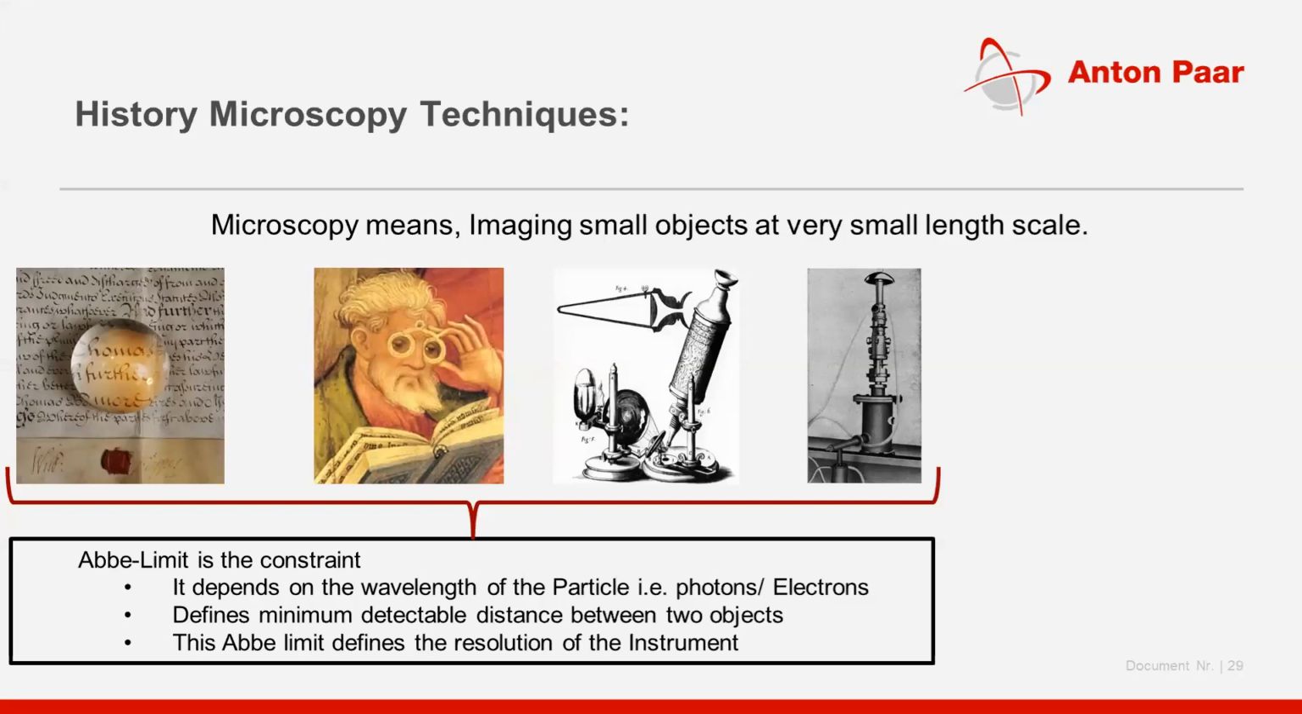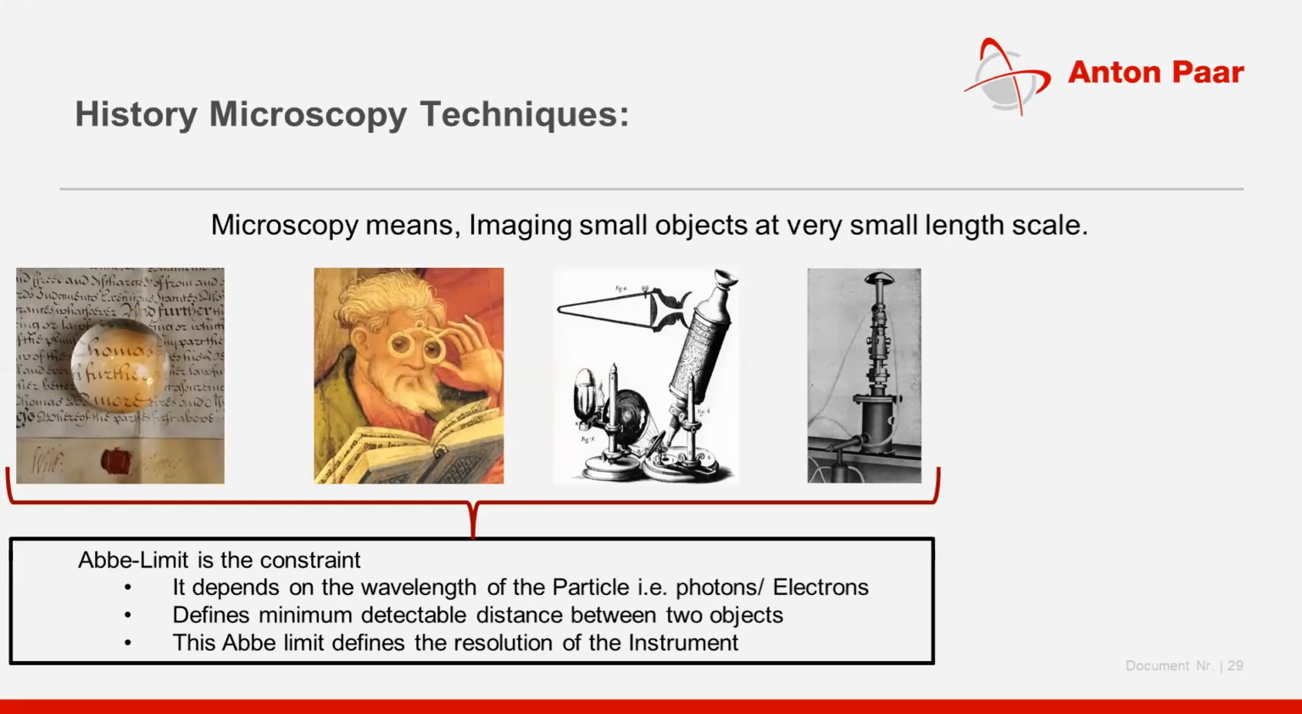If the distance between two objects is 200 nanometer, an optical microscope will see these two objects as one object. So that is a limitation, right? You cannot differentiate between these two objects having a distance of 200 nanometer. So the Abbe limit defines the resolution of the instrument.